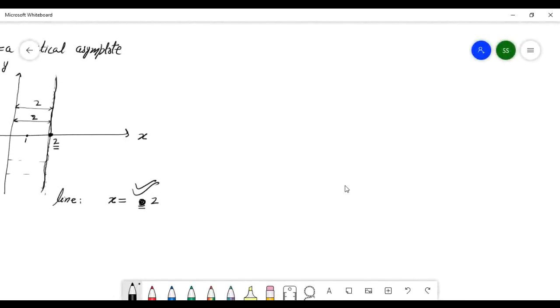See this. Let me write again. This is the xy coordinate system. This is x, the input, and this is y, the output. If you write x equal to 2, x equal to 2 means what? 2 here.